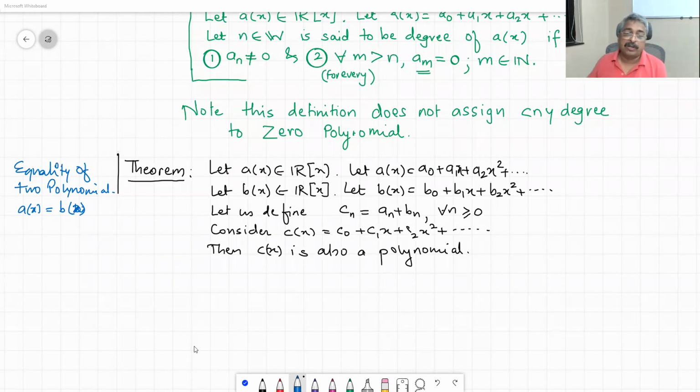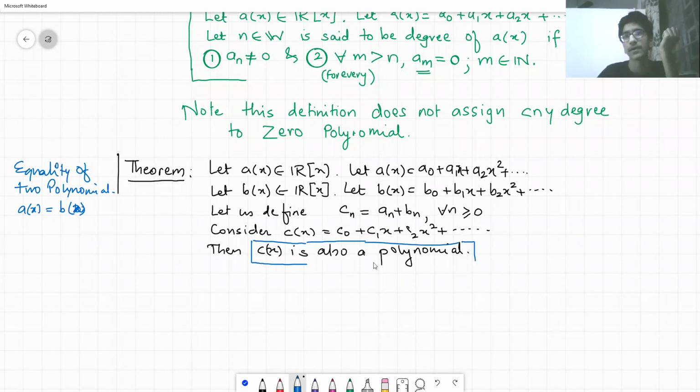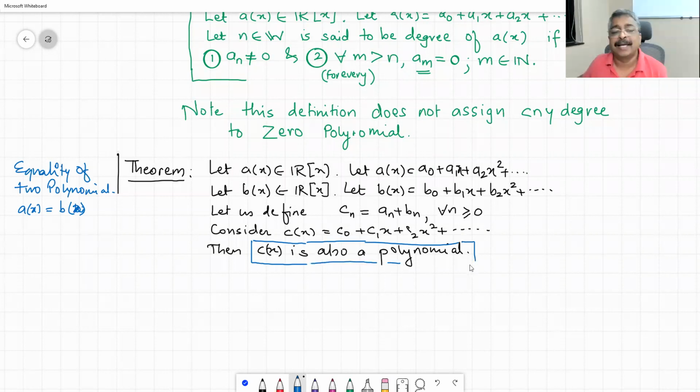Now, when we want to show that c of x is a polynomial, the only way is by satisfying the definition, that the two conditions are satisfied. So the proof should be such that it satisfies the definition eventually.